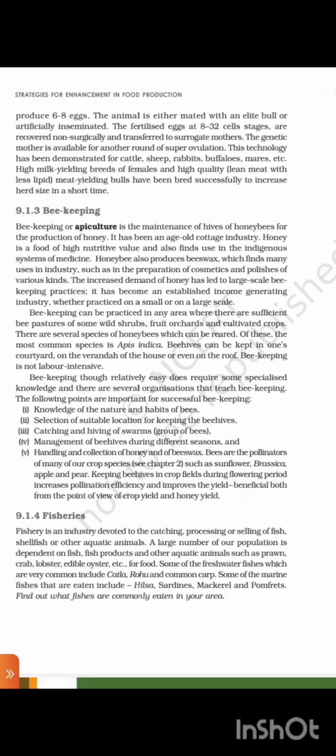Third, catching and hiving of swarms, groups of bees. Fourth, management of beehives during different seasons. And fifth, handling and collection of honey and of honey wax.